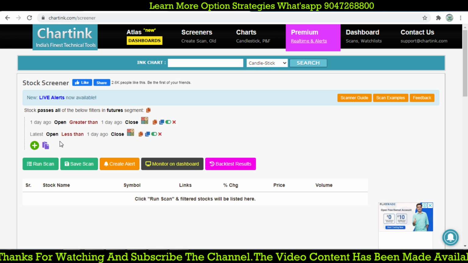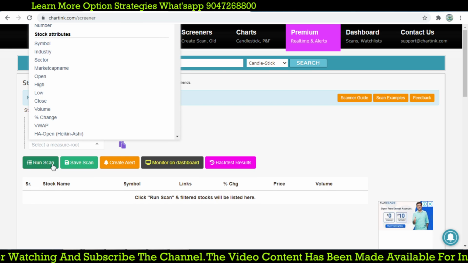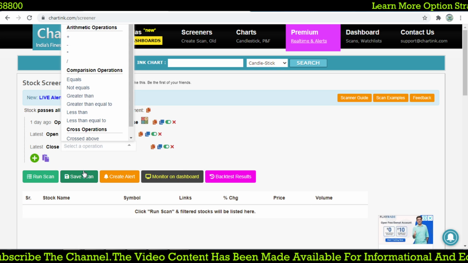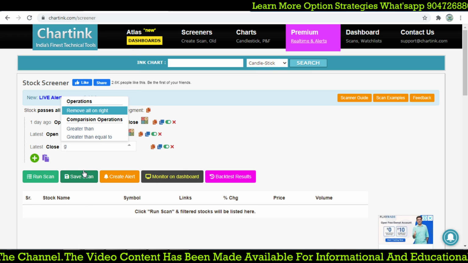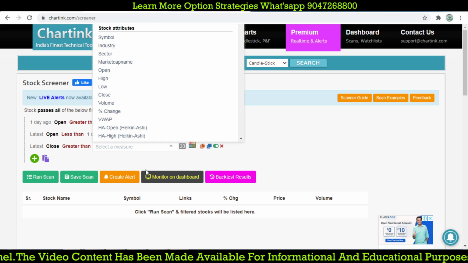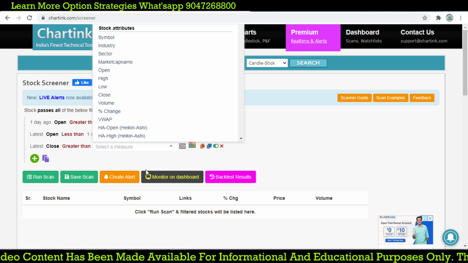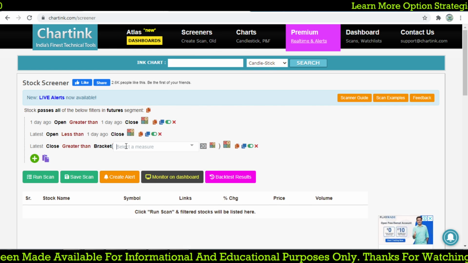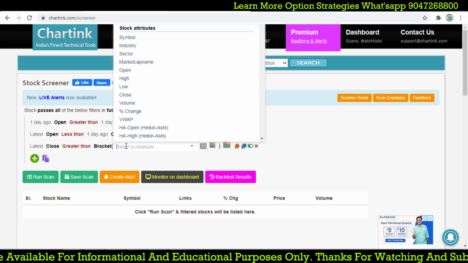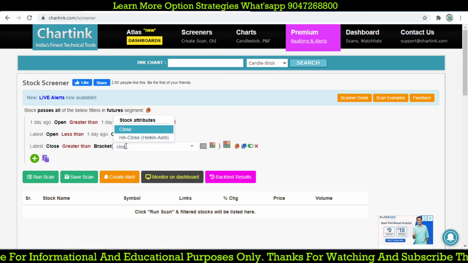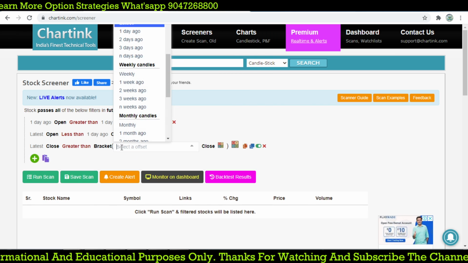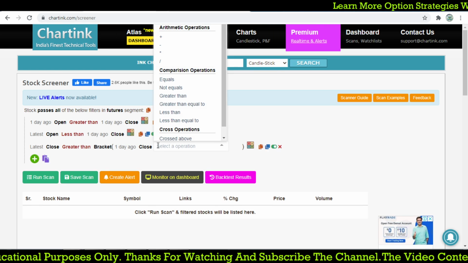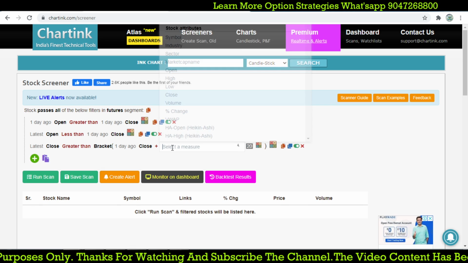Today's close, that is the latest close, should be greater than the 50% of the body. Let's add that. We'll open a bracket: the close price of 1 day ago, plus the open price.